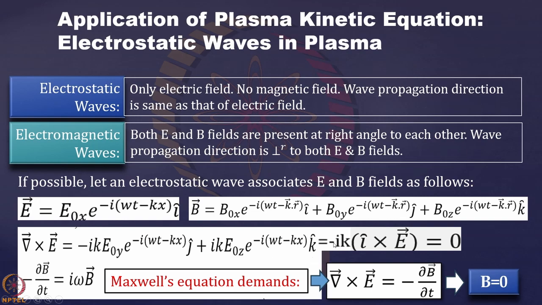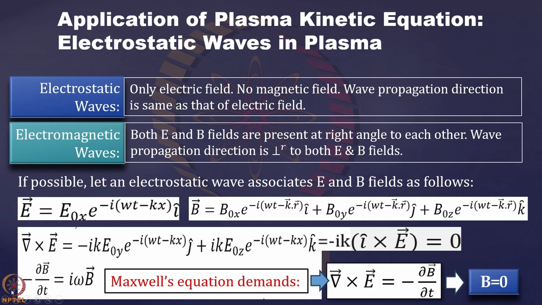You can write this as minus ik times i cross E. Now i is the direction of the propagation vector, and E is also in the direction of i. So i cross E is definitely going to give you 0. So what we are getting is that curl E is equal to 0.